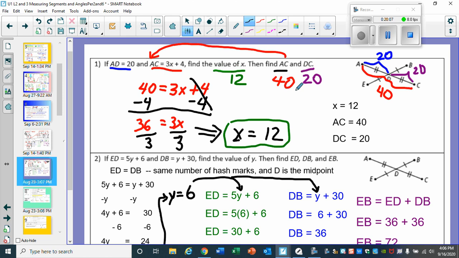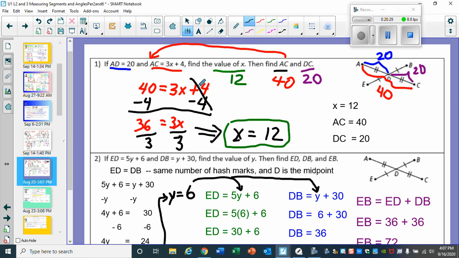So now we're not finished because we need to solve for x, which is not going to be so bad. We see AC equals 3x plus 4. Now, AC we found out was 40 due to the diagram. So we replace AC with 40. So you have 40 equals 3x plus 4.